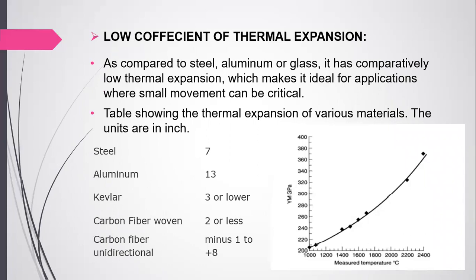As compared to steel, aluminium, and glass, it has comparatively low thermal expansion, which makes it ideal for applications where small movement can be critical. This table is showing the expansion of various materials. So carbon fiber is 2 or less, and unidirectional carbon fiber is minus 1 to plus 8.